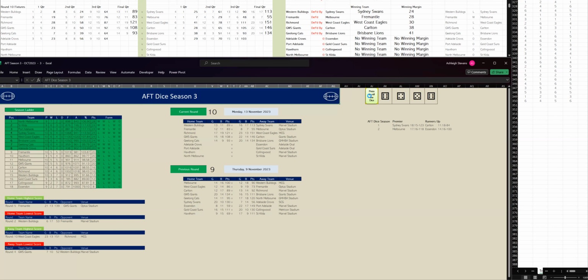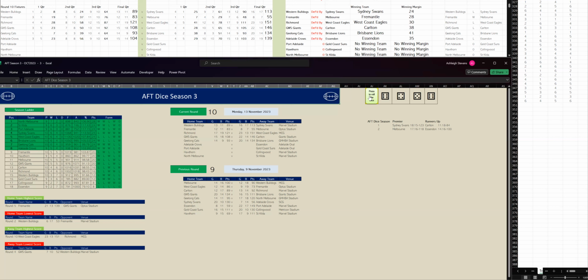And Adelaide have kicked 6 goals, 4 to Essendon, 5-6. But in the end, Essendon win by 35 points. Final scores, Essendon 20 goals, 19, 139. To Adelaide, 15-14, 104. Let's go to the next game.